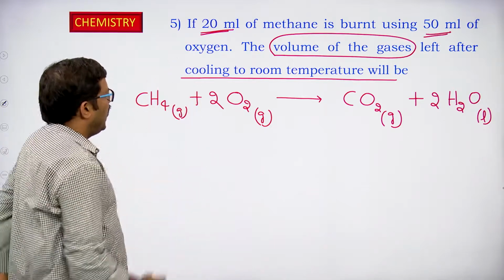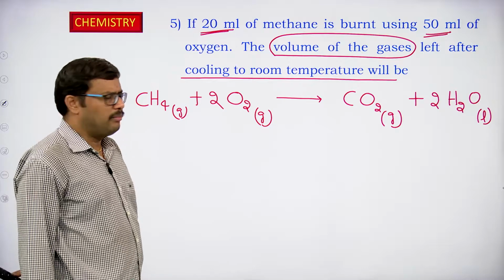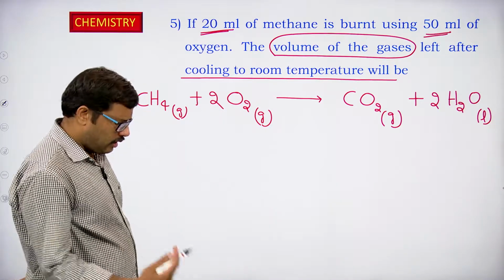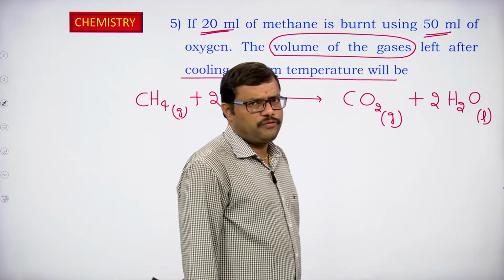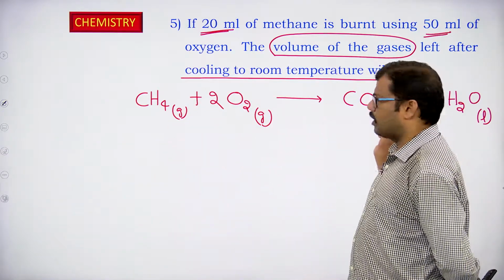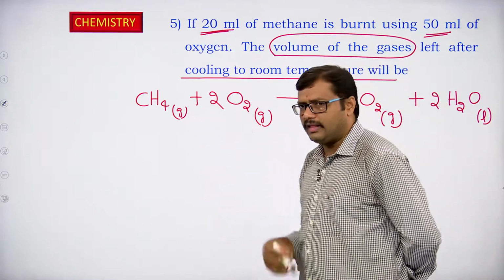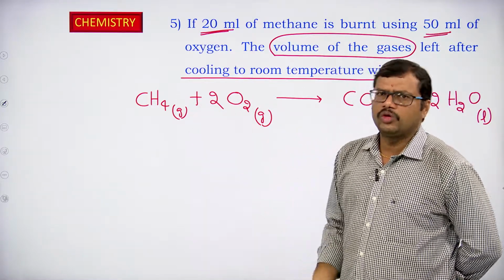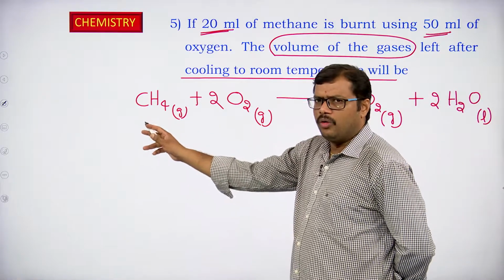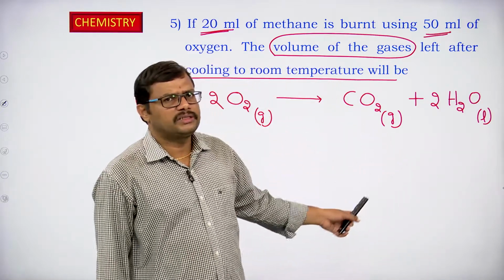So, now according to the balanced equation, how many ml of methane will react with how many ml of oxygen? According to the Avogadro concept, when the reactants are in gaseous state, and even the products if they are in gaseous state, we can apply the Avogadro concept in order to identify the number of moles. Instead of number of moles, we can take them in terms of volume. So, here methane 1 mole reacting with 2 moles of oxygen, giving 1 mole of carbon dioxide, 2 moles of water.